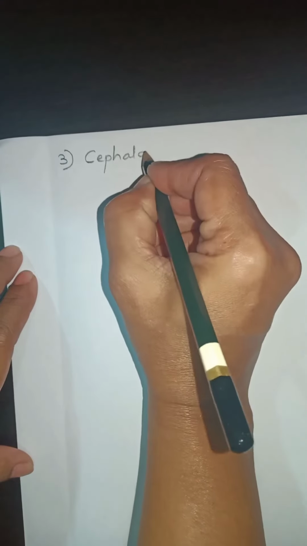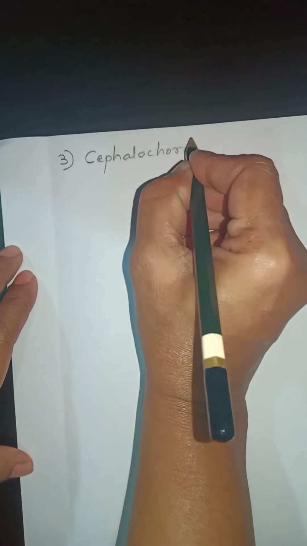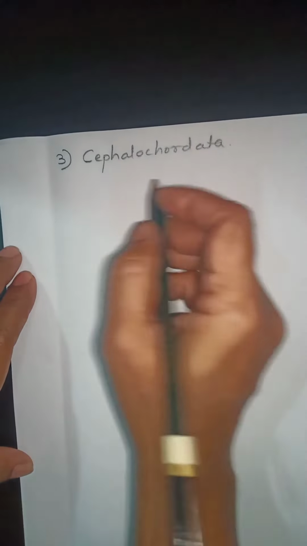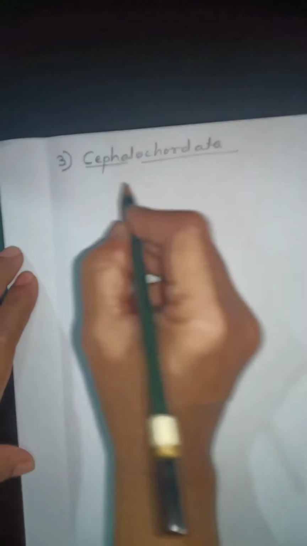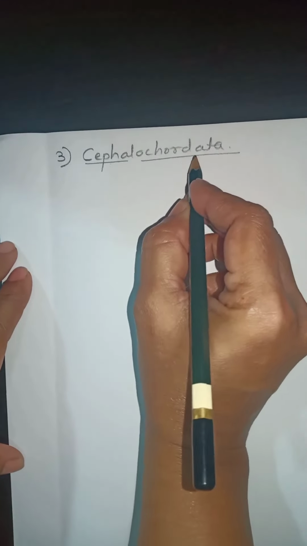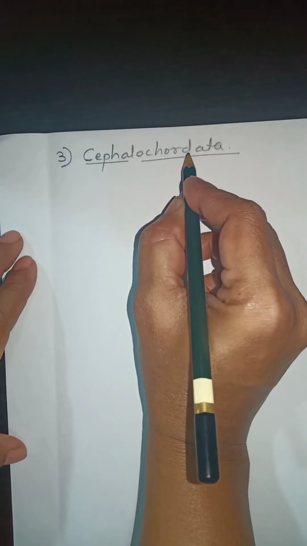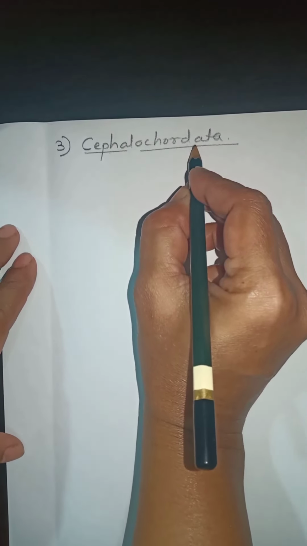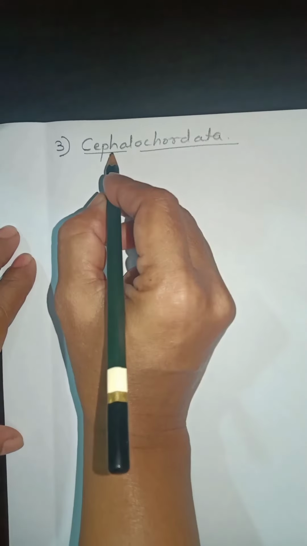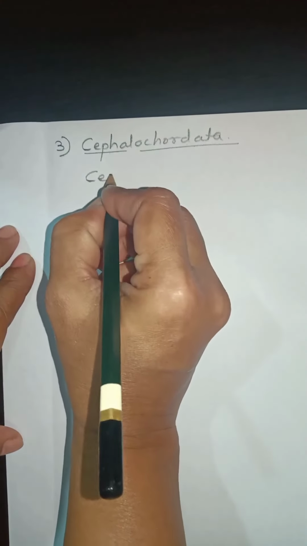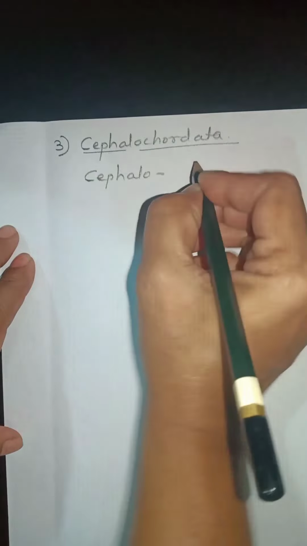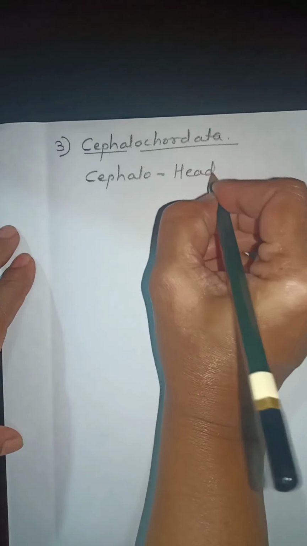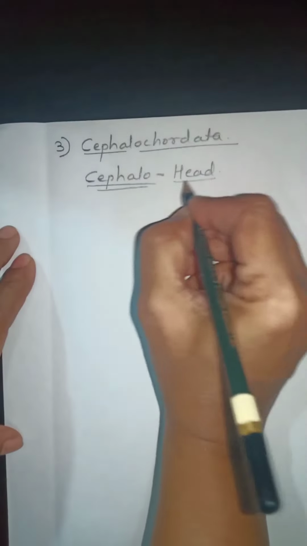Cephalochordata. Now what is meant by Cephalochordata? Chordata means notochord. The animals in which notochord and nerve cord is present are known as chordates. Now what is meant by cephalo? Cephalo means head, cephalic region.